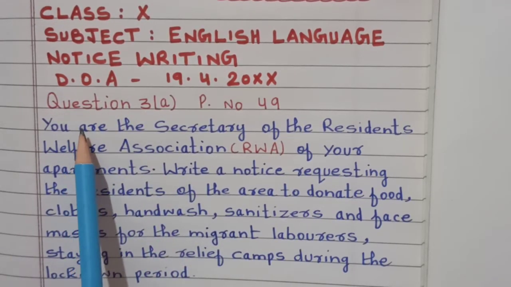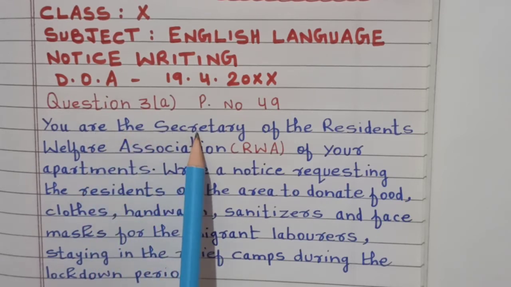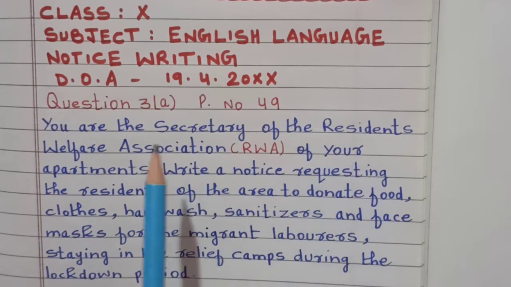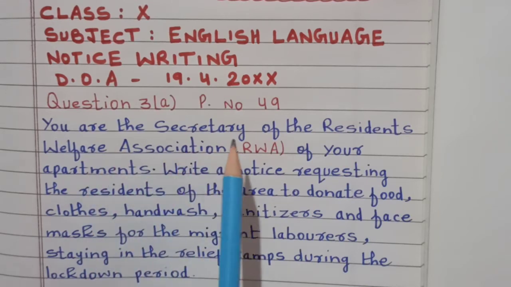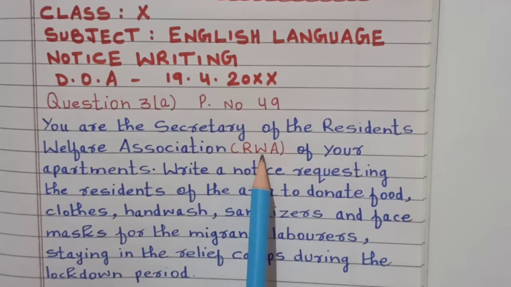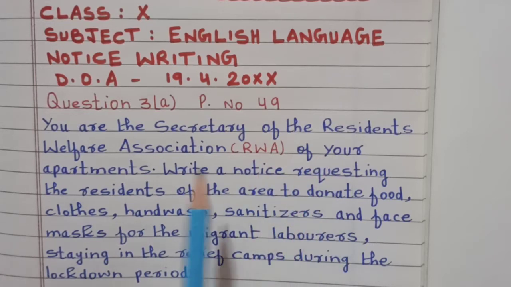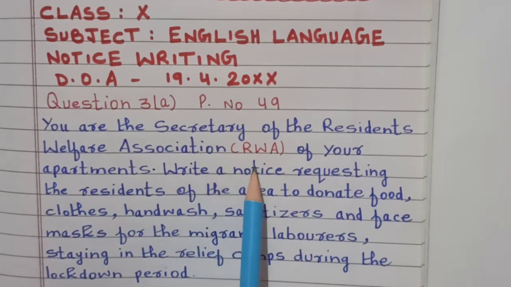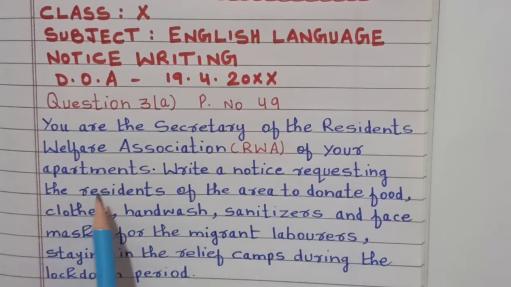So your question is, you are the secretary of the Residents Welfare Association. Its short form is RWA of your apartments. Write a notice requesting the residents of the area to donate food, clothes, hand wash, sanitizers and face masks for the migrant laborers staying in the relief camps during the lockdown period.